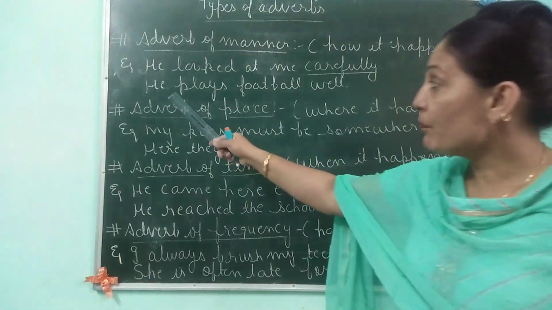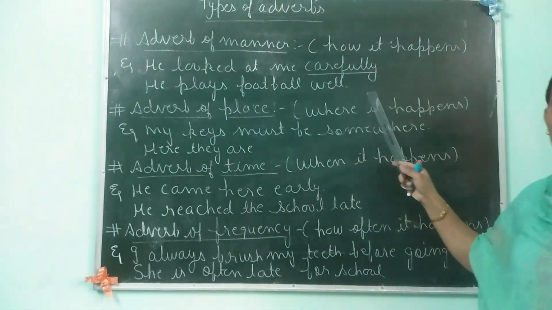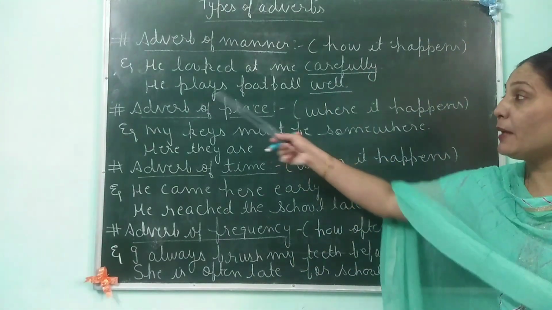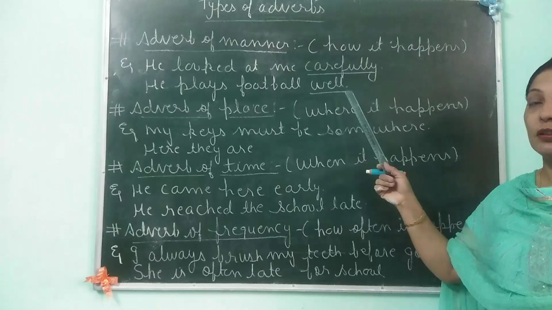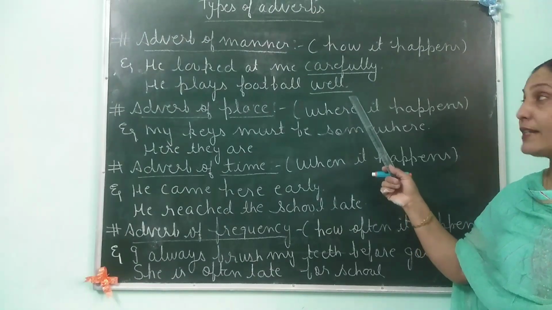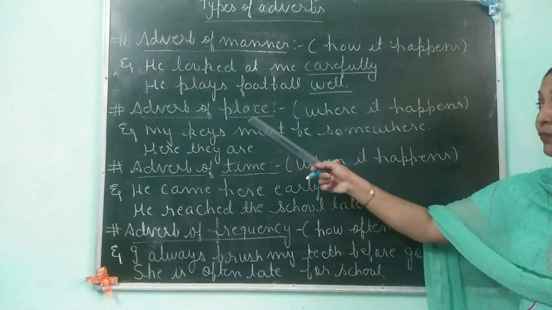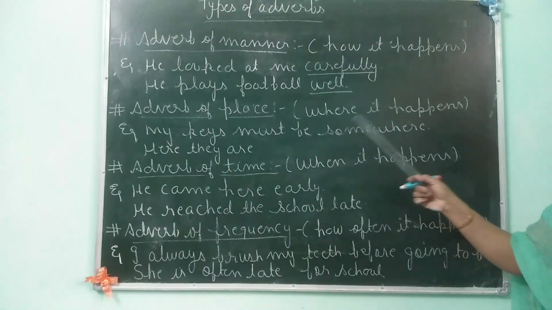One more example. He plays football well. Well is an adverb of manner. He plays football how? The answer is well. So it is an adverb of manner. Now the next is adverb of place. It denotes where it happens.